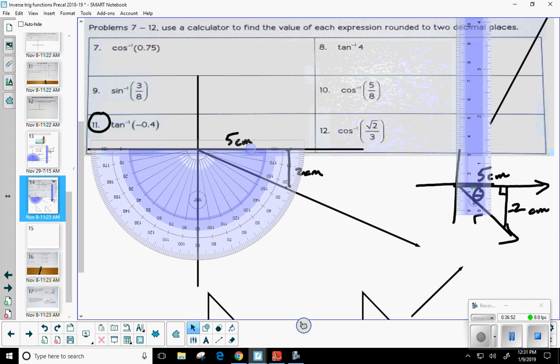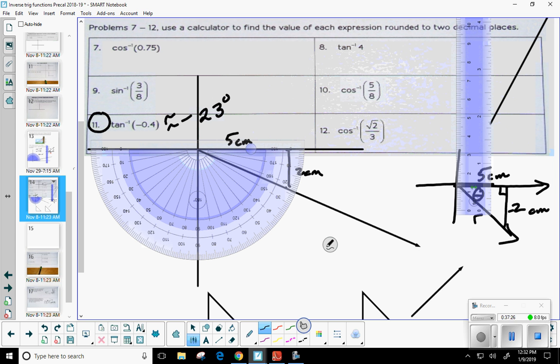Now in this one, we're going to be using the outside track, okay, because of the way my protractor is labeled. So what would you say? 22.5? Okay. But don't forget, the answer has to be what? Negative. Why negative? Because we're in quadrant 4. So let's say we wanted to round this to the nearest degree. You want me to say 22 or 23? 23? Okay. So let's say this one right here is about a negative 23 degrees.